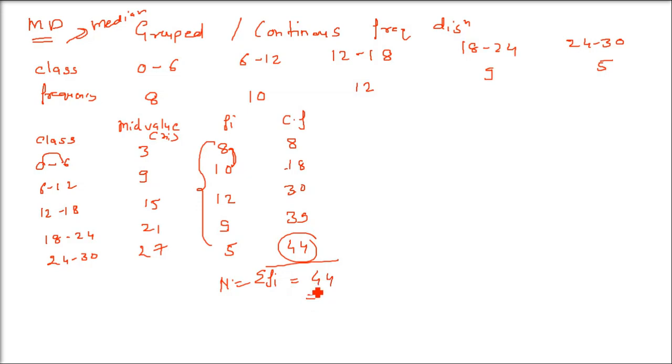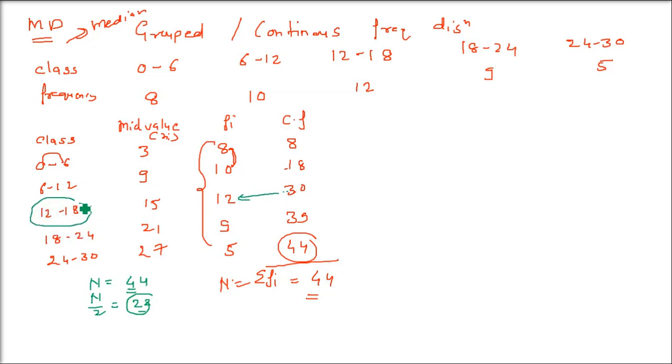So first thing is, we have to find out the median. We can only talk about mean deviation when we have found out the median. So what is the capital N? It's 44. Is it clear? So we have to find out N by 2, half, which is 22. Now you have to see which cumulative frequency is just higher than N by 2, just higher than 22. 30 is higher. You have to divide the total number, sigma fi or N, by 2, and now you have to see which cumulative frequency is just higher than this 22, which is 30.